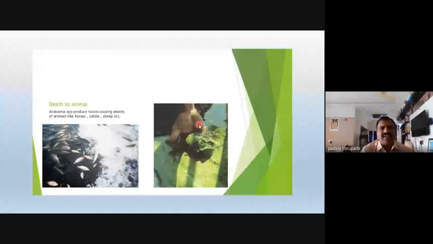In earlier classes, we already discussed that blue-green algae can produce hepatotoxins that affect the liver and neurotoxins that affect the nervous system. So that's why cattle, horses or sheep die because of these neurotoxins.